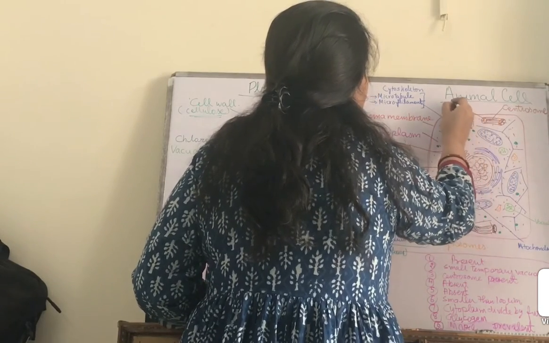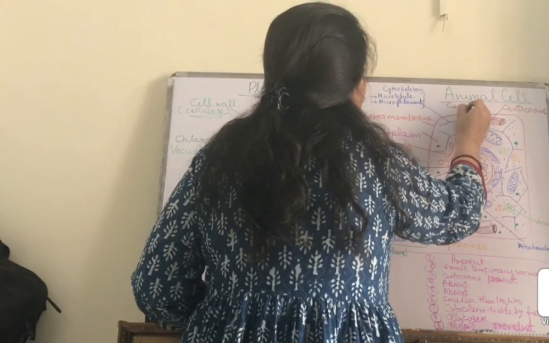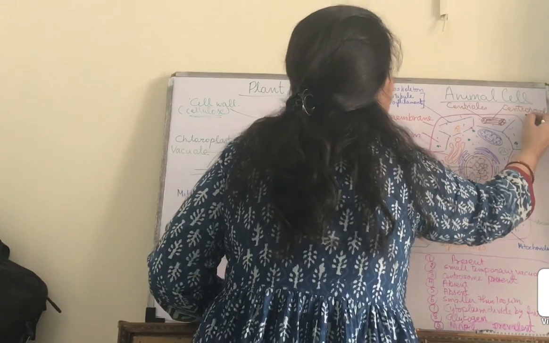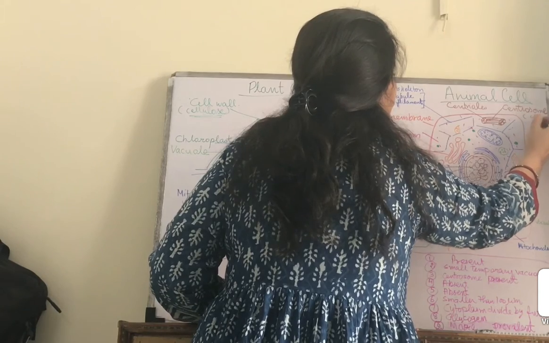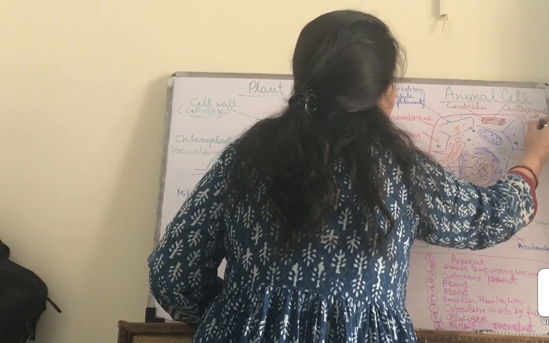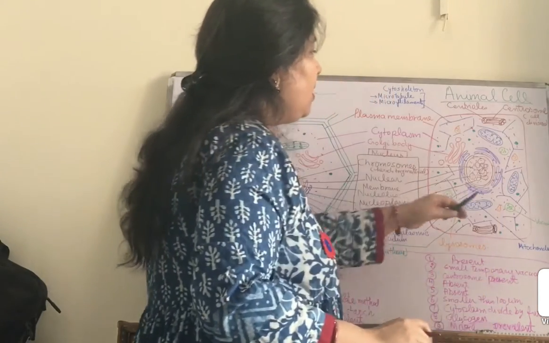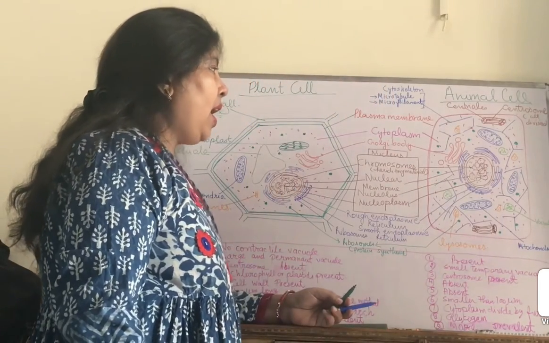These are called centrioles. And this centrosome helps in cell division in the animal cell.